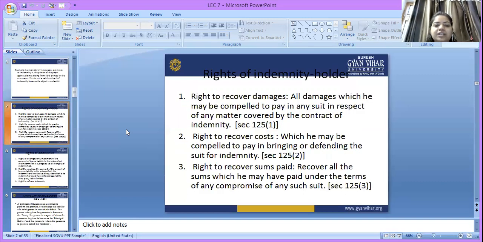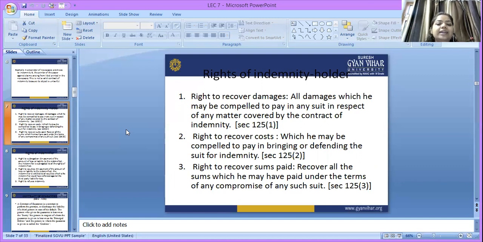Rights of the indemnity holder. What are the rights of the indemnity holder in the contract of indemnity? First, the right to recover damages. That means the indemnity holder can claim all damages which he may be compelled to pay in any suit in respect of any matter covered by the contract of indemnity, under Section 125, subsection 1.